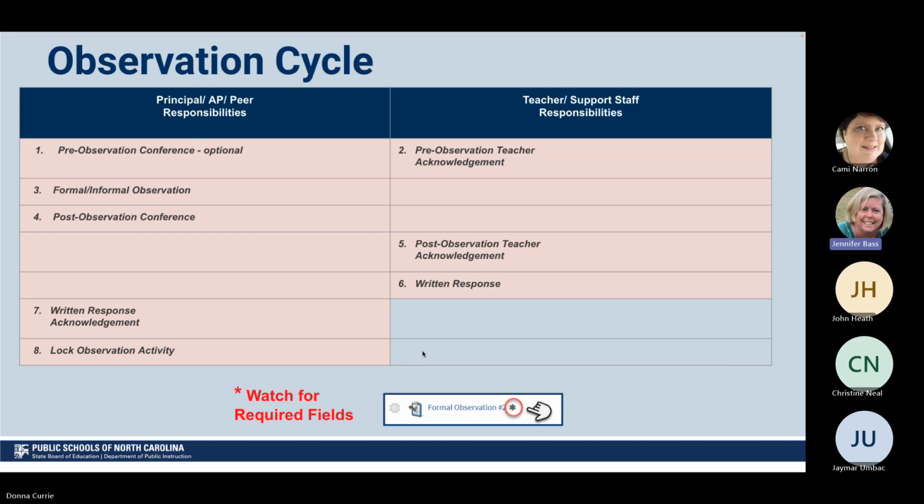So watch for the asterisks. These are the required things for each observation cycle.